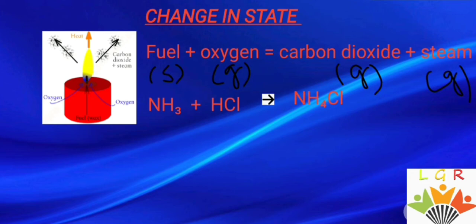So this is a chemical reaction which is associated with a change in state. Another example is ammonia. When ammonia gas reacts with hydrochloric acid gas, you get ammonium chloride solid. So these are examples where the chemical reaction is accompanied by a change in state.